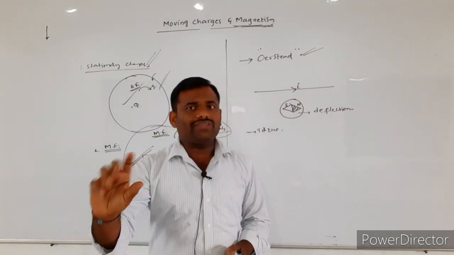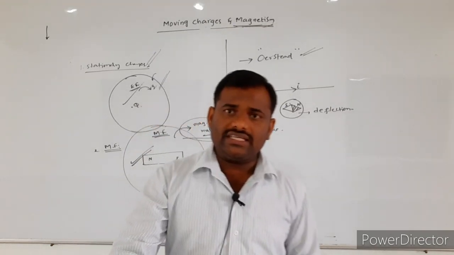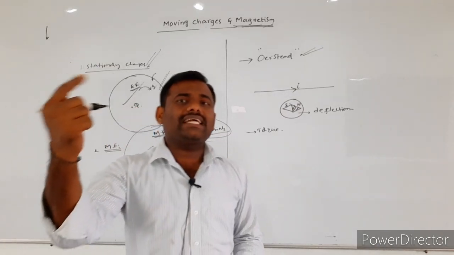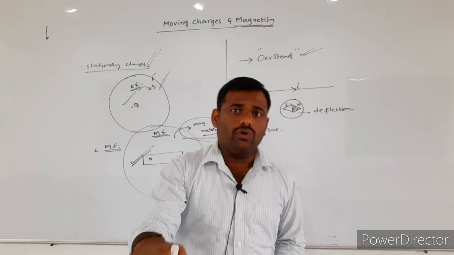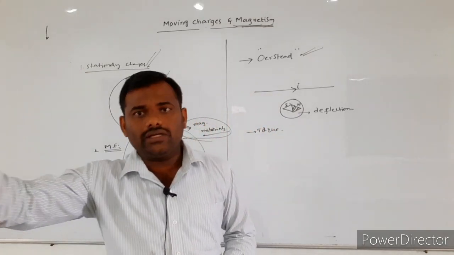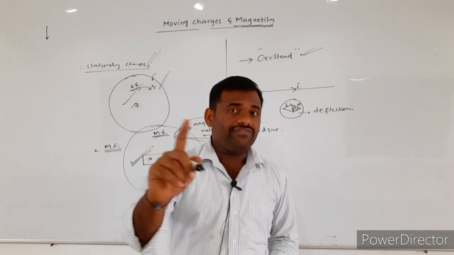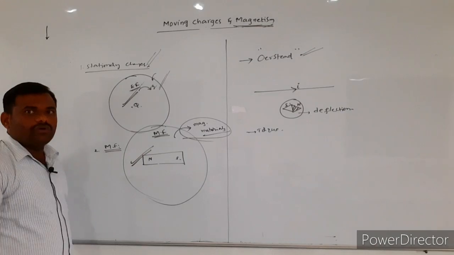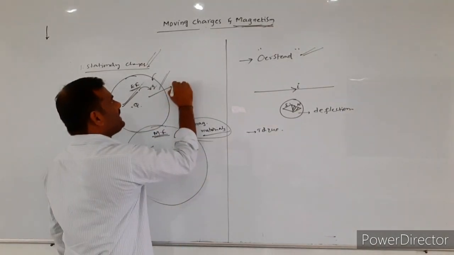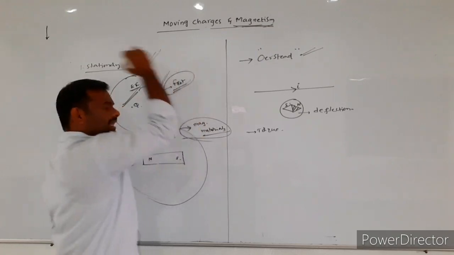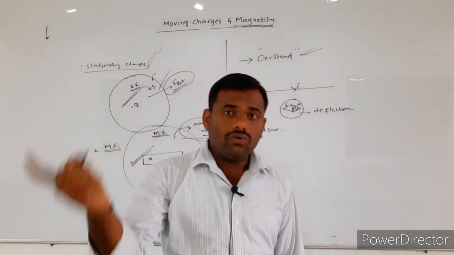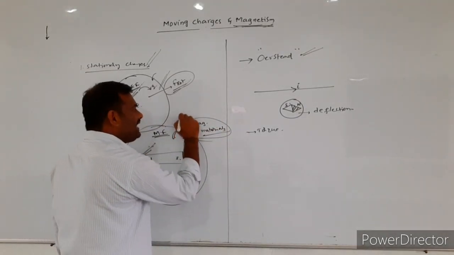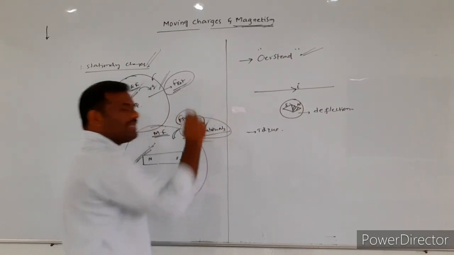To deflect any object, some external torque should be there. This external torque or external force will be produced by some field only. This point is very important. If you consider the electric field, it exerts some external force over the charged particles. If you consider the magnetic field, it also exerts some external force over the magnetic materials.